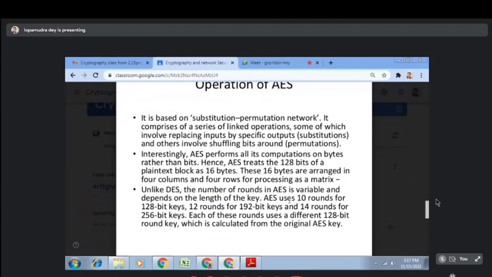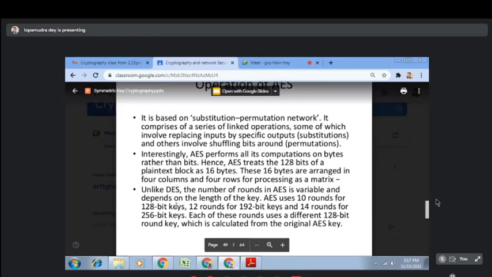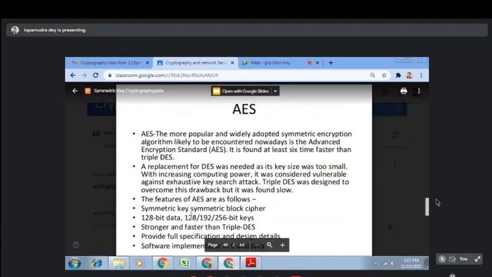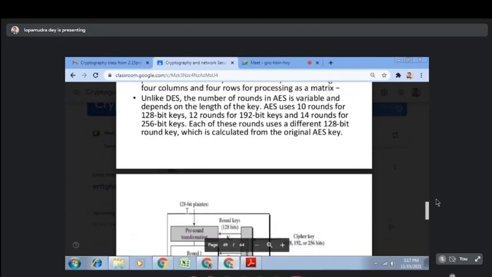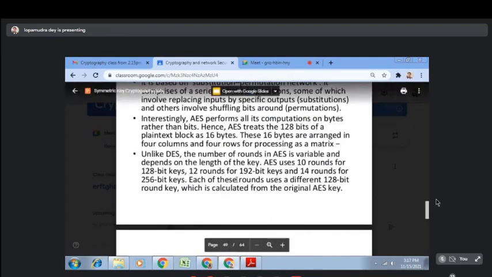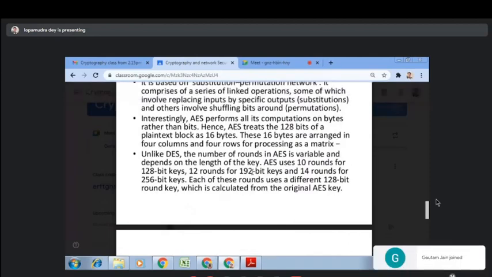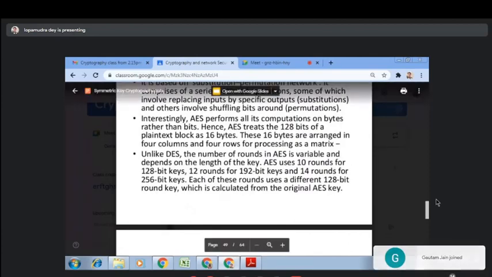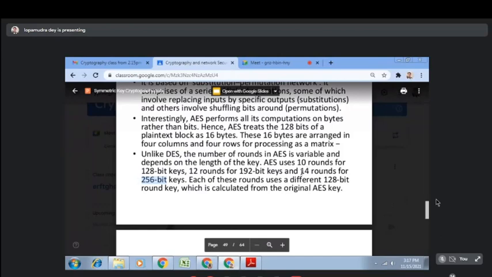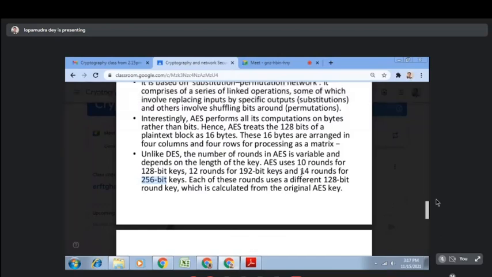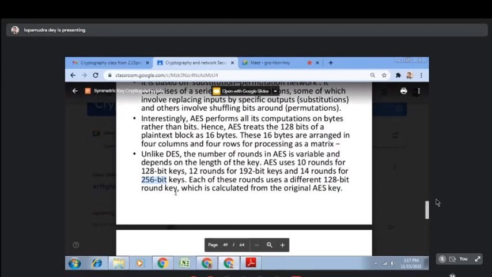So AES uses 10 rounds if the key size is 128 bit. If you have considered 192 bit keys, there will be 12 rounds. And if you are using 256 bit keys, then you are going to have 14 rounds. Each round uses a different 128 bit round key, which is calculated from the original AES key.